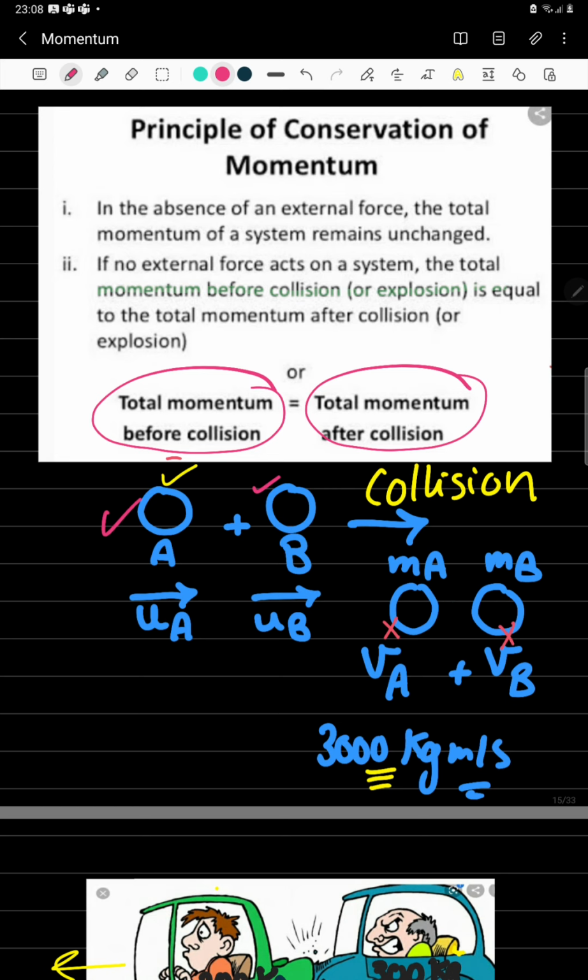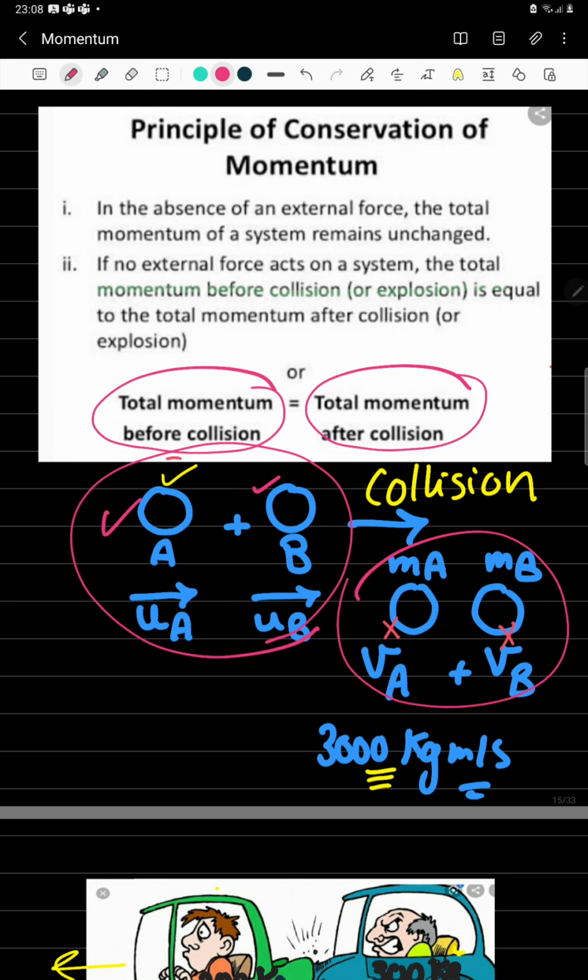In all cases, regardless of what has happened after collision, the total momentum of A and B before collision is equal to the total momentum of A and B after collision, meaning that the mass of A multiplied by its initial velocity plus the mass of B multiplied by its initial velocity must be equal to the mass of A multiplied by its final velocity plus the mass of B multiplied by its final velocity.